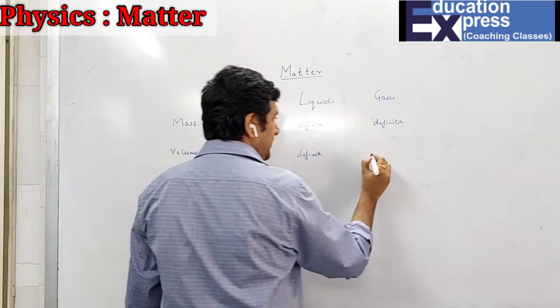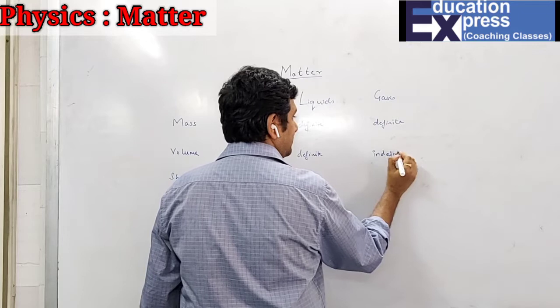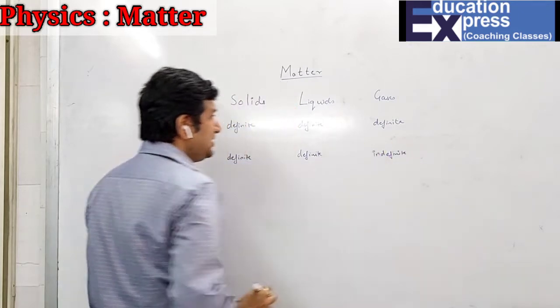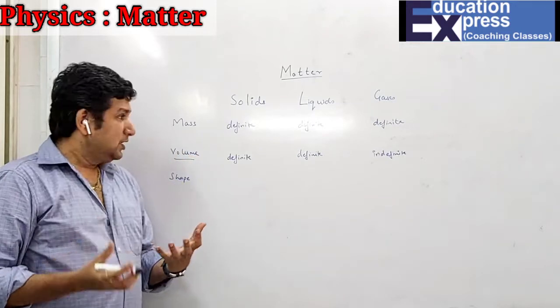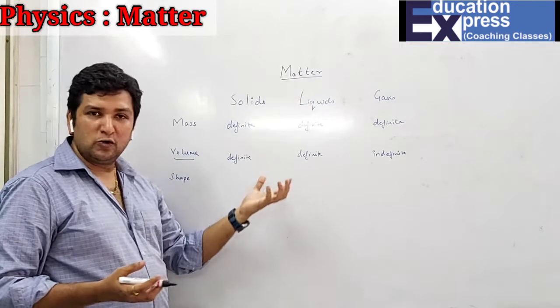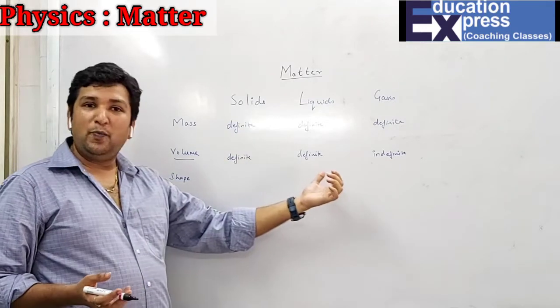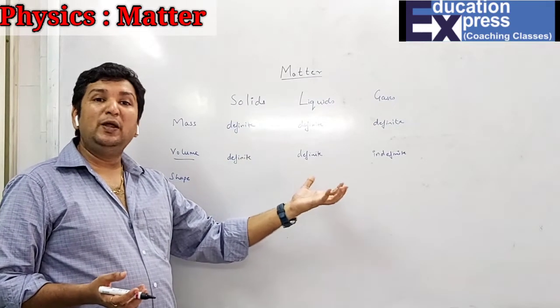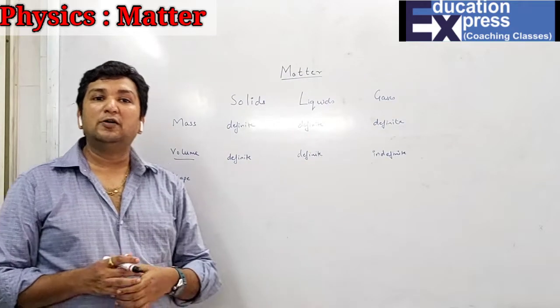And in gases it is indefinite. Now what do you mean by this exactly? As I've told you before, volume means space. So for liquids, or gases, the space occupied will not be fixed for the gases, but for the liquids, the space will be fixed.